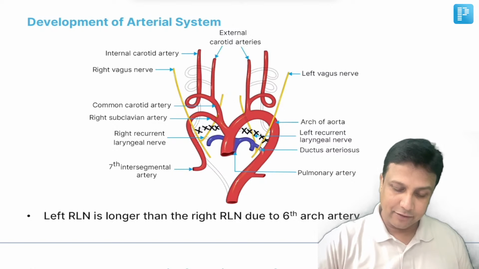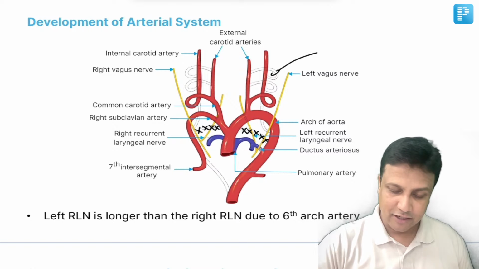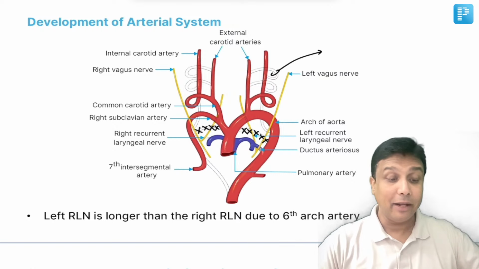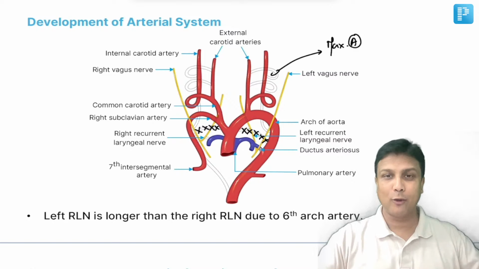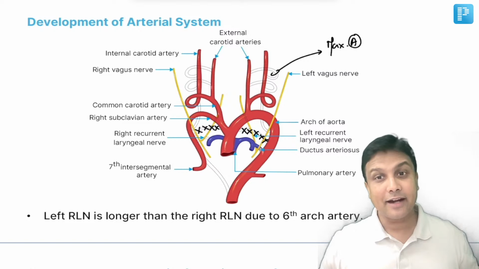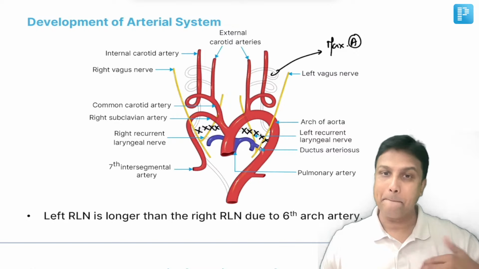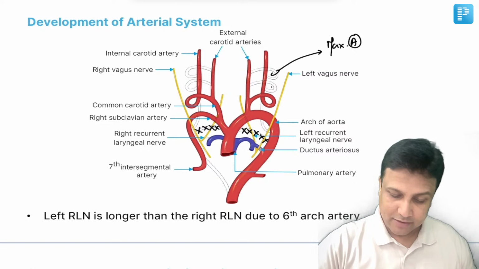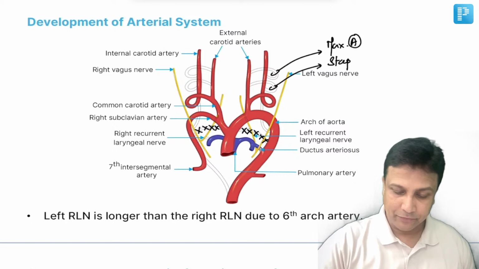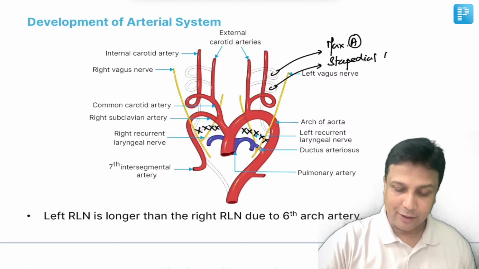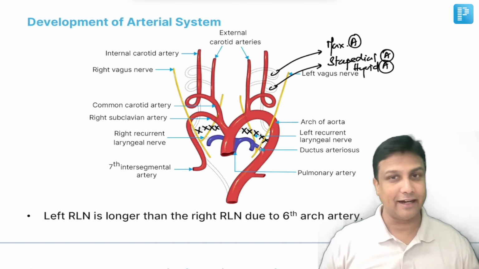Now, what is happening with the first arch artery? The first arch artery is not going to form anything. There will be a remnant of that one, and that remnant here will be the maxillary artery. Come on, my dear friends, recall quickly along with me. So what is the remnant of the first arch artery? Maxillary artery. Now, what is the remnant of the second arch artery? That will be the stapedial artery, and another one will be the hyoid artery. The stapedial artery and hyoid artery will be the remnant of the second arch artery.